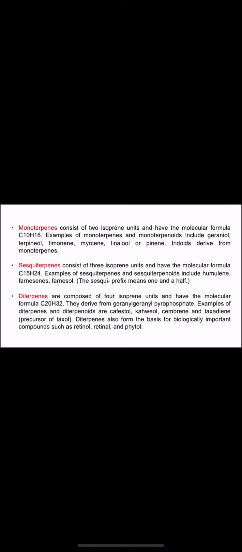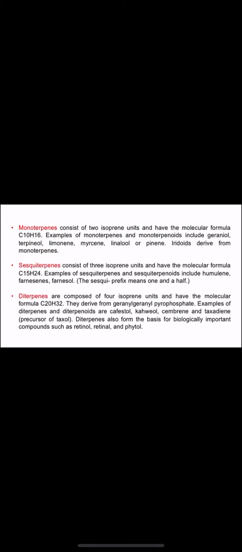If it contains two isoprene units, it will be known as a monoterpene and will have the molecular formula C10H16, because one isoprene unit has 5 carbons and the molecular formula C5H8. Examples of monoterpenes and terpenoids include geraniol, terpineol, limonene, myrcene, linalool or pinene. Iridoids are also derived from monoterpenes.